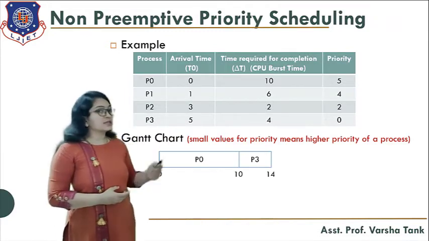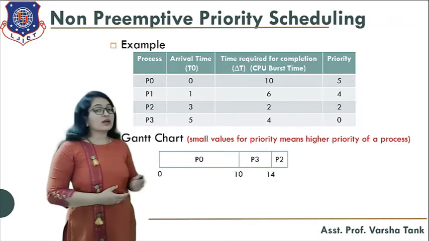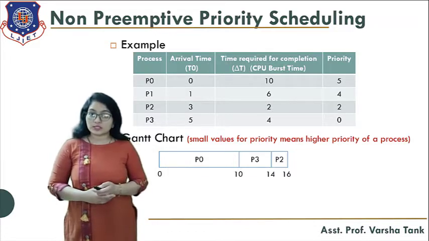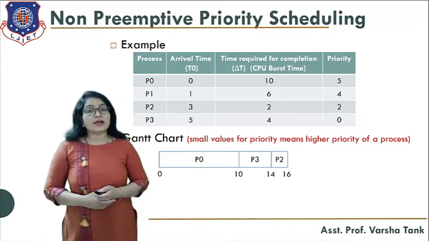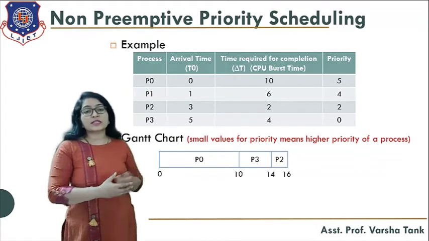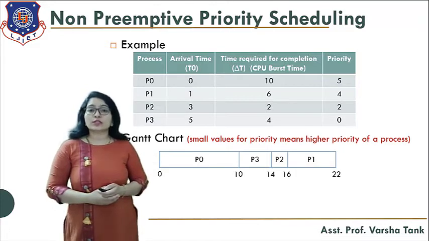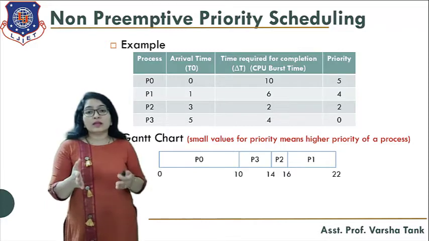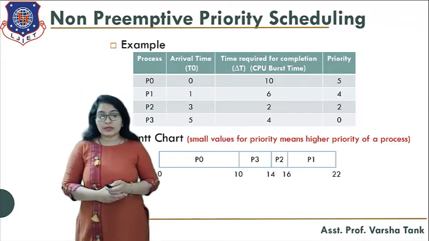It will complete its execution. After that P2 will go for execution and complete it. You can see it required just 2 milliseconds, so it finishes at 16 milliseconds. After that P1 will go for execution for 6 milliseconds. So again at the end we are able to execute all the processes based on non-preemptive priority scheduling.